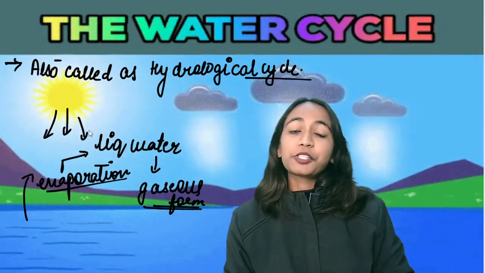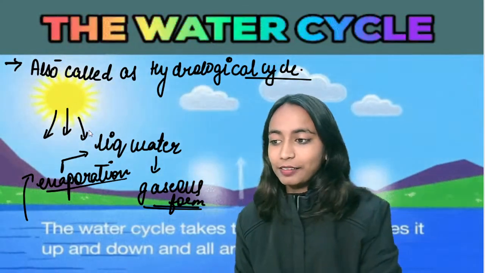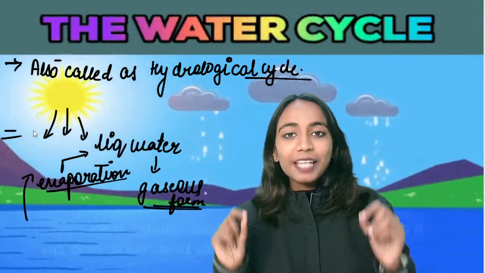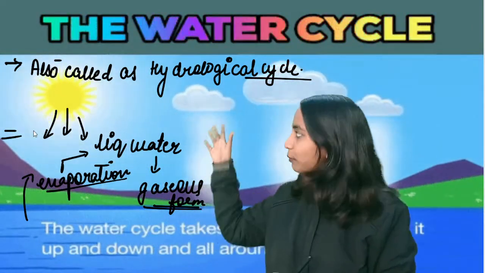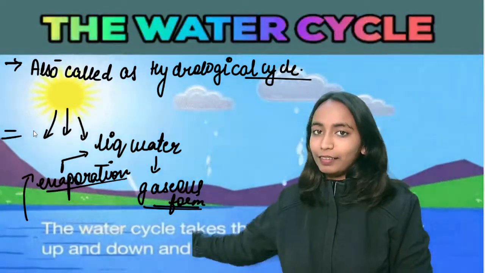One important question that can come from here is, what provides the energy for the water cycle? The energy for the water cycle is provided by the sun. Here you can see we have the sun, and sun rays are coming from it. It is shining, and we have the entire lake over here.